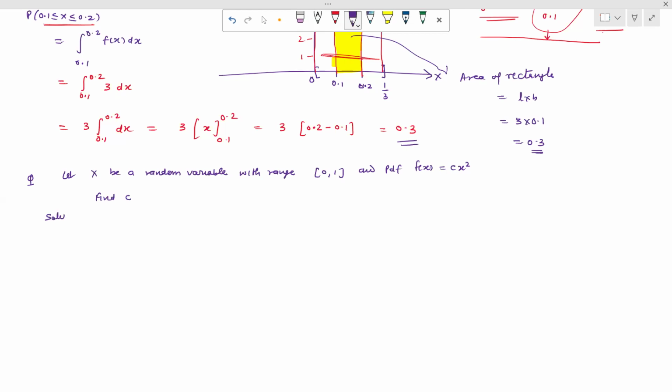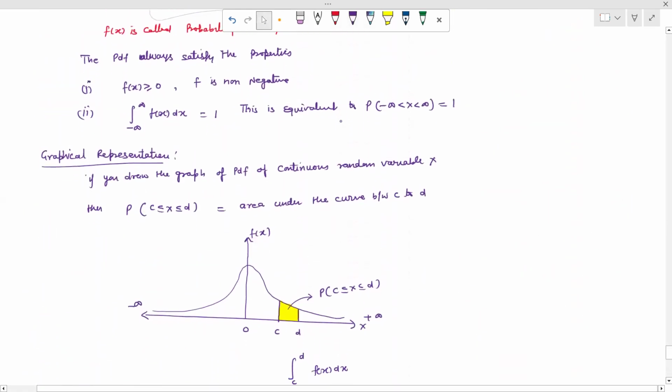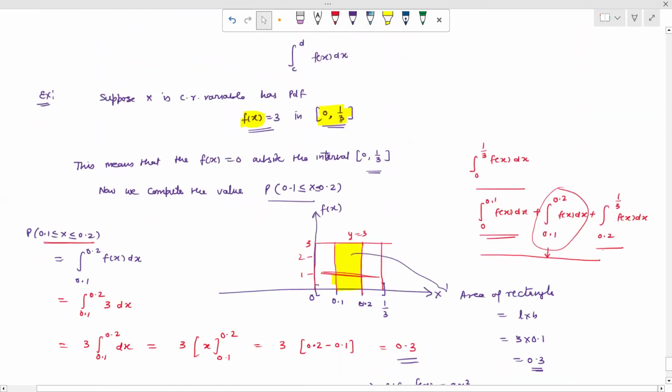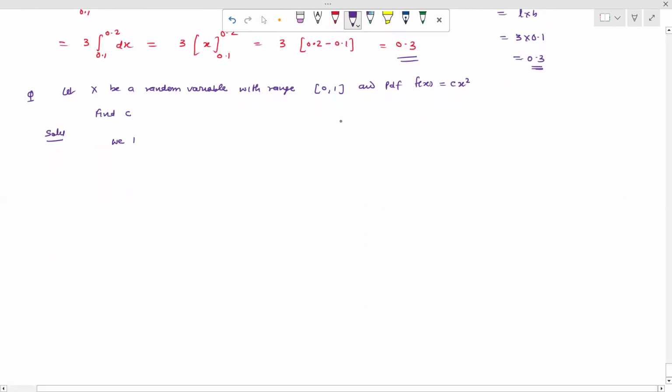For calculating c, we have already written the two conditions. One is that the function is greater than or equal to 0, and the second is that the total probability equals 1, that is, the integral from minus infinity to infinity of fx dx equals 1. But the function is defined finitely from 0 to 1, and otherwise the function value will be 0.